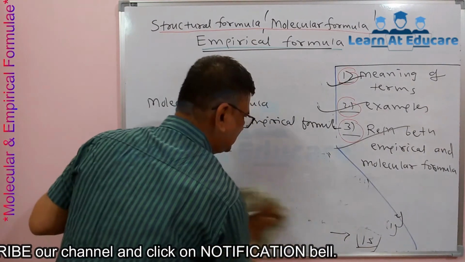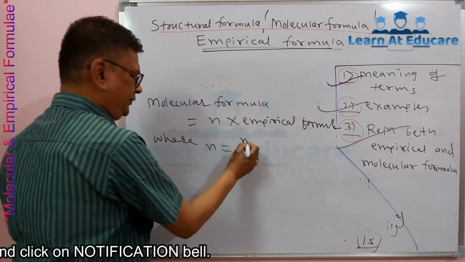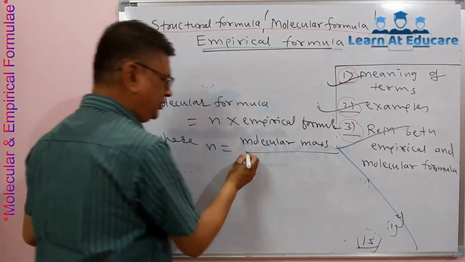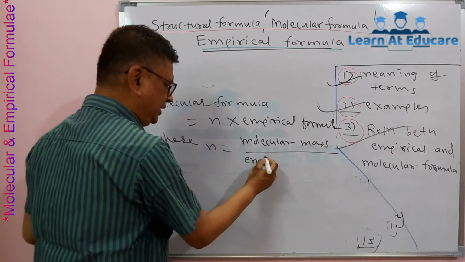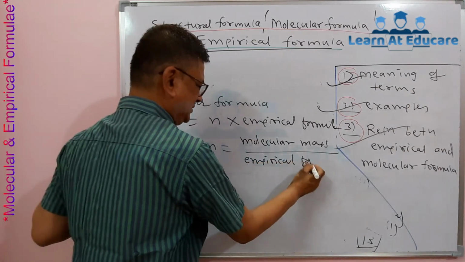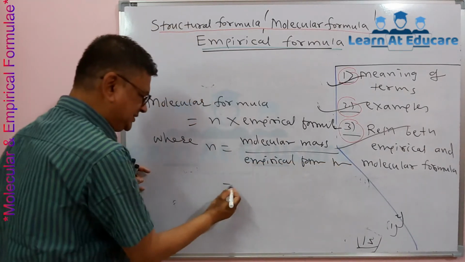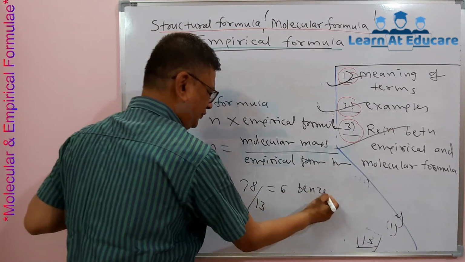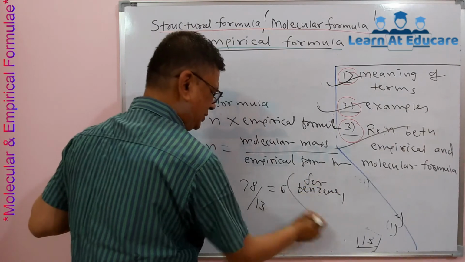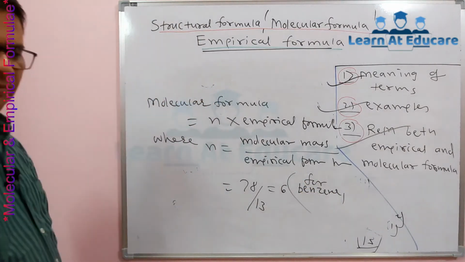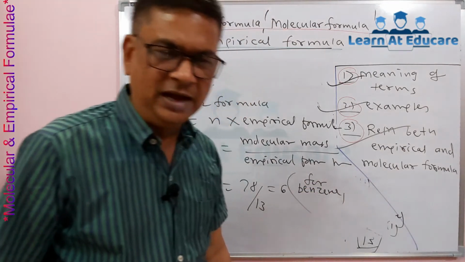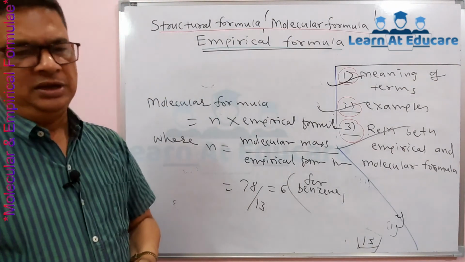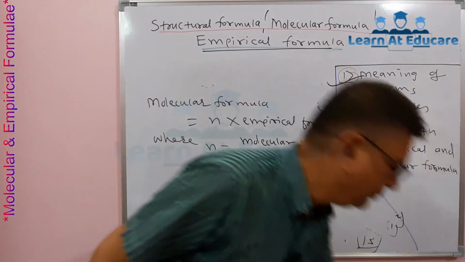It is the molecular mass of that compound divided by the empirical formula mass. For benzene, 78 upon 13 equals 6. If the empirical and molecular formula are the same, then n equals 1. So this is the brief information about empirical formula and molecular formula.